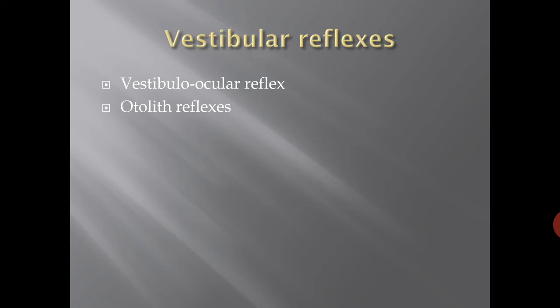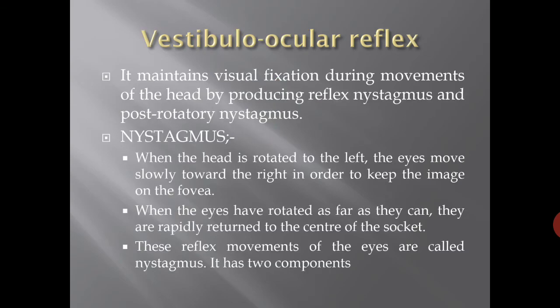Now, vestibular reflexes: the vestibulo-ocular reflex and otolith reflexes. The vestibulo-ocular reflex maintains visual fixation during movement of the head by producing reflex nystagmus and post-rotatory nystagmus. Nystagmus is an involuntary jerky movement of the eyeball.